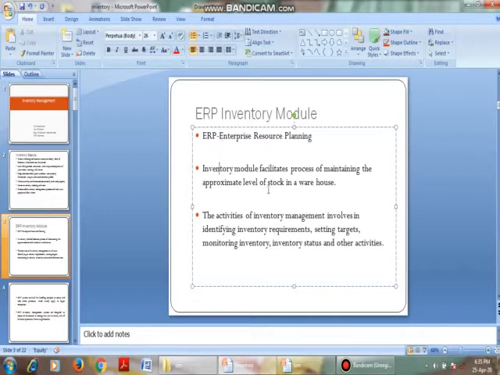The inventory module facilitates the process of maintaining an approximate level of stock in the warehouse, that is, how much stock we have to maintain can be known through this ERP model.